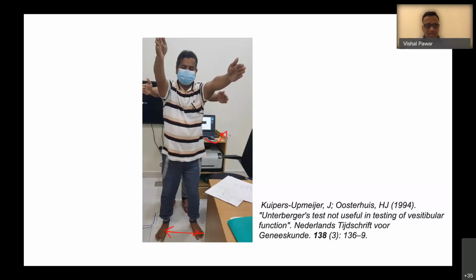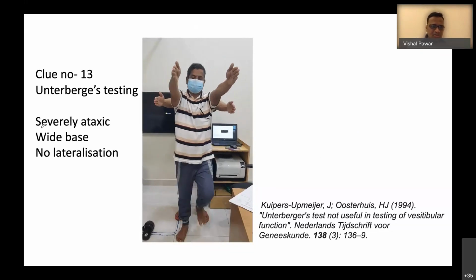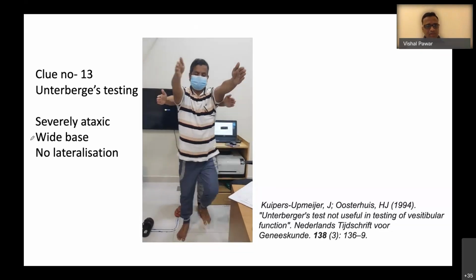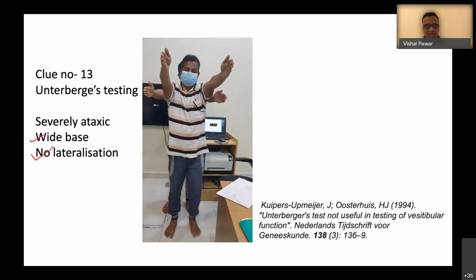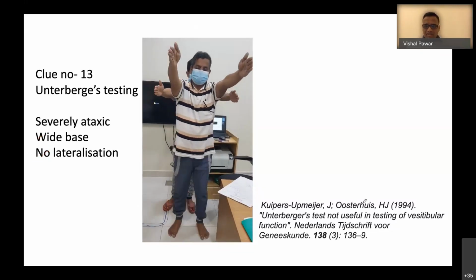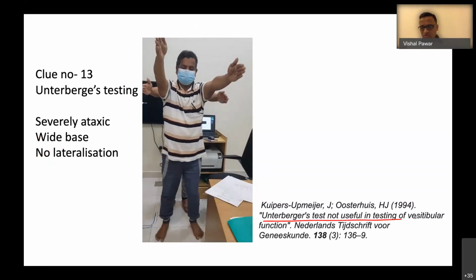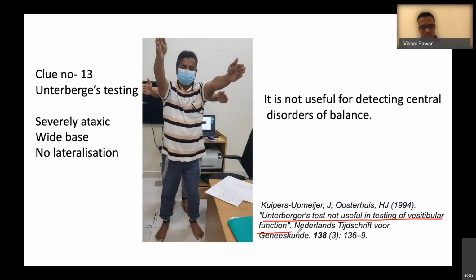So that is another thing which is going in favor of the patient who had severe ataxia, wide based, and there was no particular lateralization towards one side. This is one of the papers which showed that Unterberger's test is not useful for central lesions. It is a very useful test for acute peripheral vestibulopathy, but not the central causes.